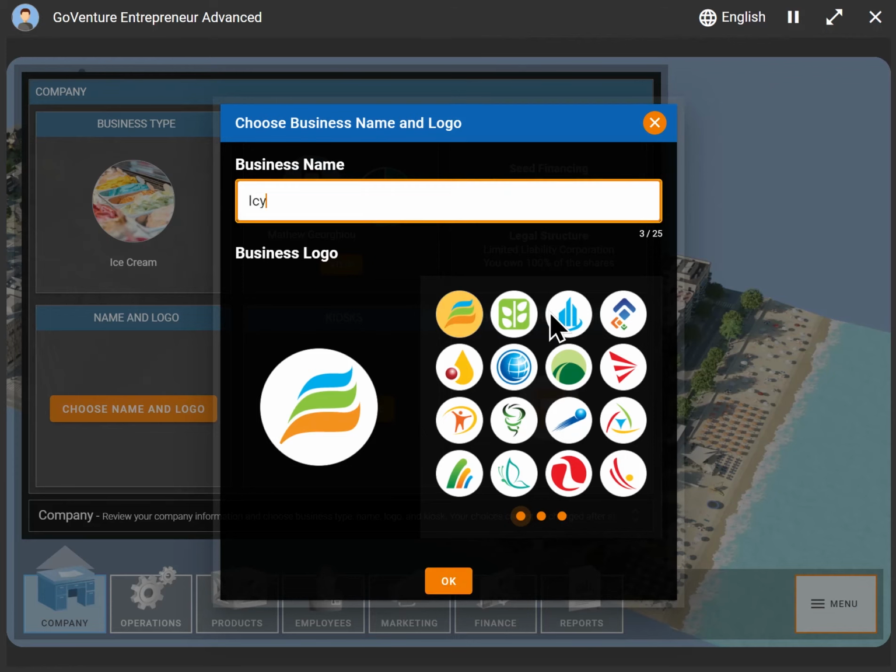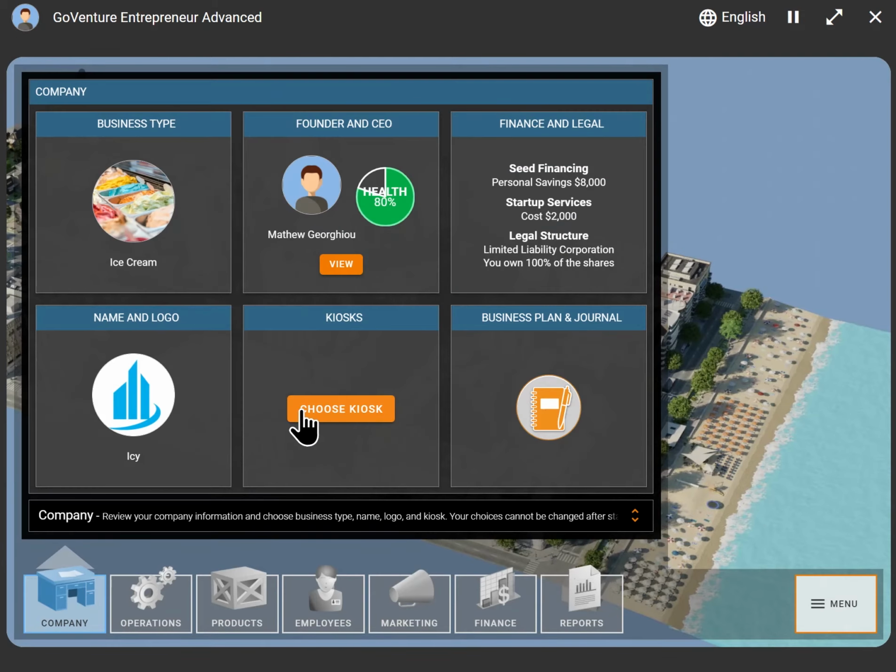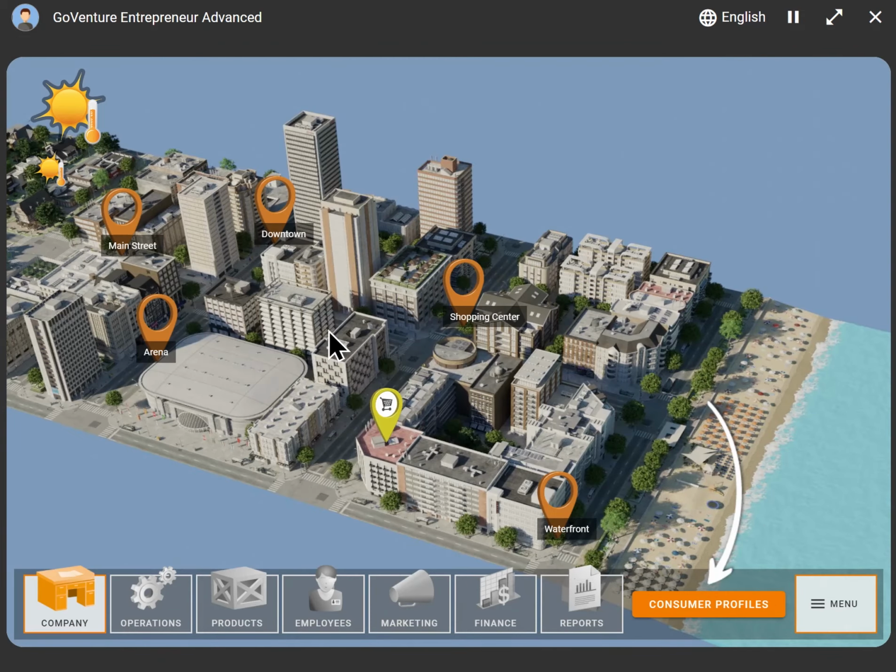It's a good name for our business. And I'll choose this logo, which kind of looks like ice. And then we can choose a design for our kiosk and a location for our kiosk. And you'll notice now we actually have 5 different locations in the city where we can run our kiosk business.